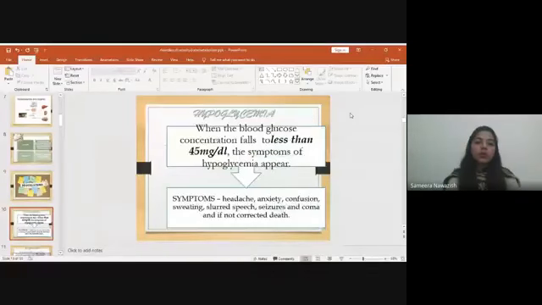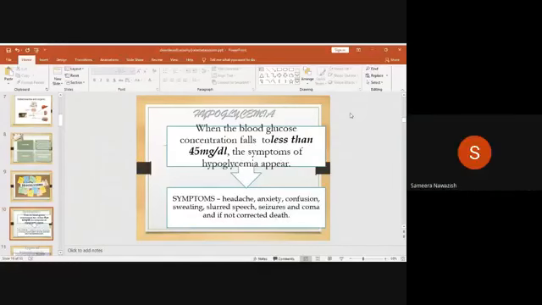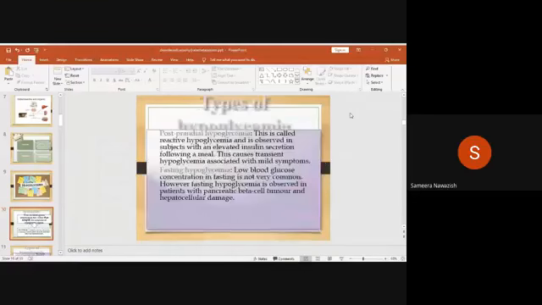So symptoms include, like we discussed earlier, the symptoms associated with normal hypoglycemia, and ultimately, if it remains uncorrected, it will lead to death and different problems that have a long-term effect on the body also. The type of hypoglycemia also matters, such as postprandial hypoglycemia.